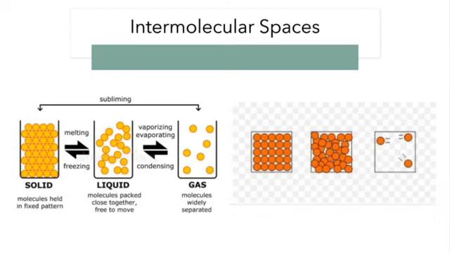So how do we get gas? From liquid, by evaporating or vaporizing, mostly by heating the liquid, you can get gas. In gases, the molecules are fewer in number and are free to move anywhere. The molecules are widely separated.